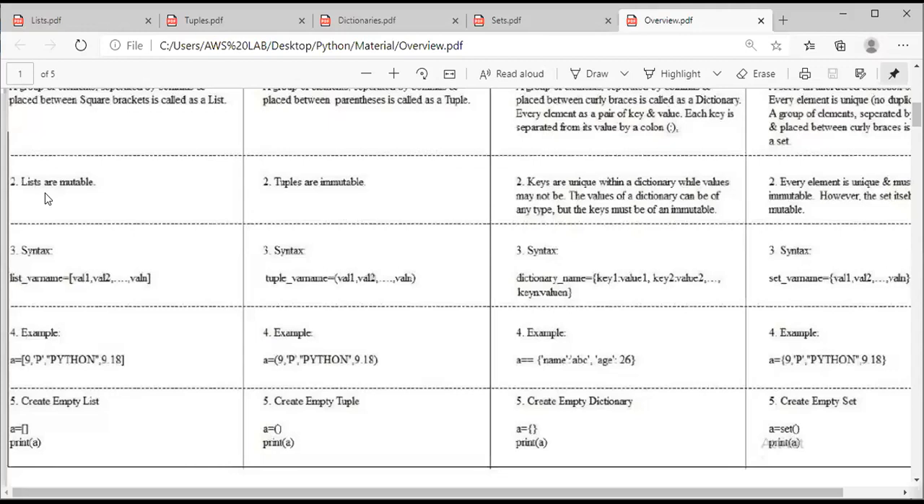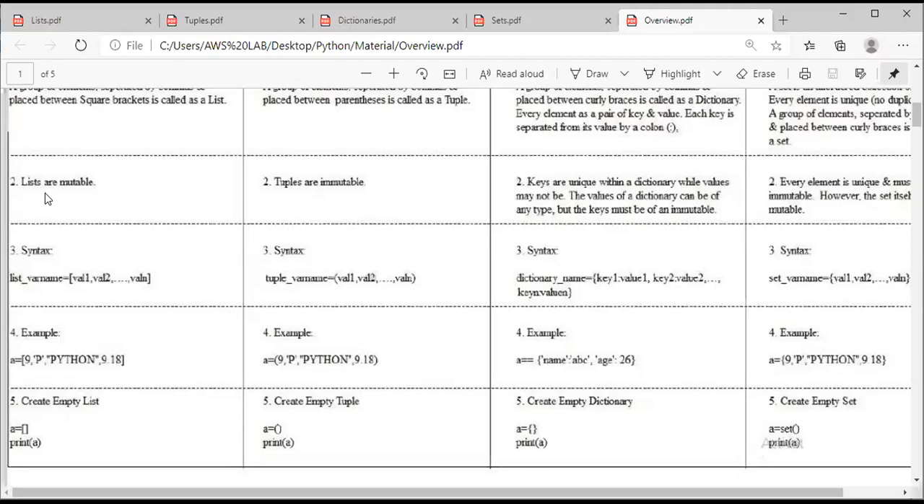Coming to dictionary. Already I said that in a dictionary, the elements are categorized into two parts, which are called keys and values, right? So keys must be unique, and the values may or may not be. No issues with the values. Keys must be unique. Even if values repeat, no issues there. Clear? And the next thing is, the values of a dictionary can be of any data type, but the keys must be immutable.